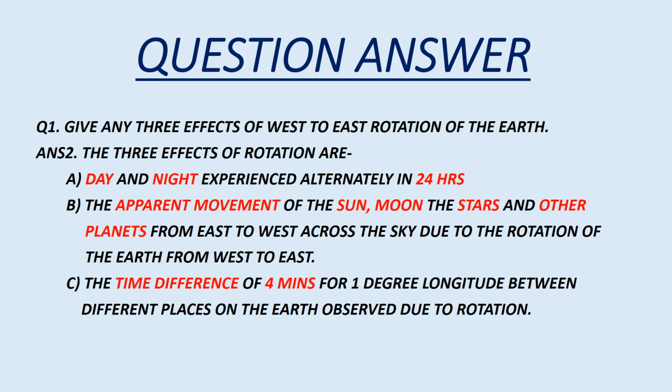Answer is, the three effects of rotation are: first, day and night are experienced alternately in 24 hours. Second, the apparent movement of the sun, moon, stars and other planets from east to west across the sky due to the rotation of the earth from west to east. Third is the time difference of 4 minutes for 1 degree longitude between different places on the earth, observed due to rotation.